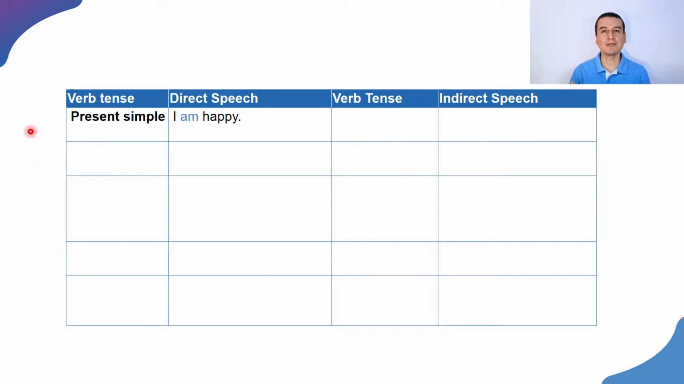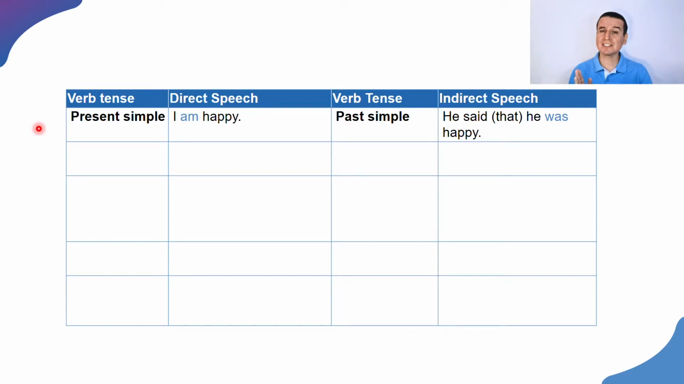Imagine that somebody said something and you have to tell somebody else what the first person said. So imagine if somebody said, "I am happy." Look at this chart here that we're going to complete. "I am happy." And that person is using the present simple. So if you're going to tell somebody what the other person said, you would say, "He said that he was happy." As you can see, we don't say, "He said, I am happy." No, he said that he was happy.